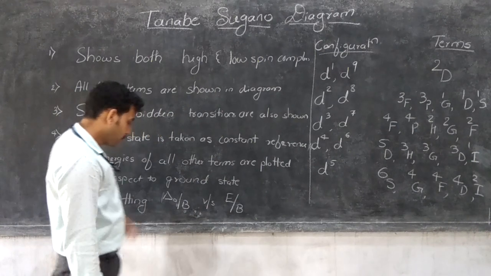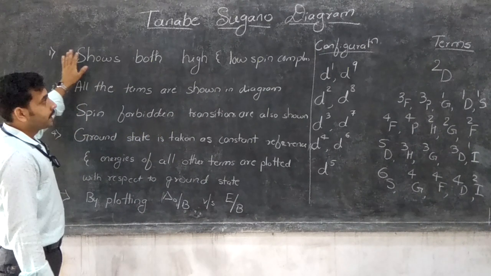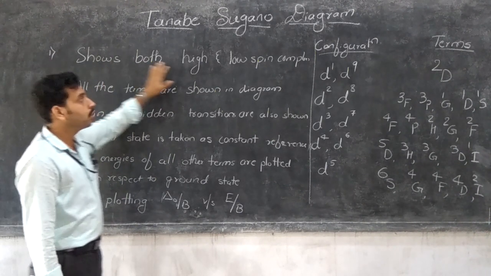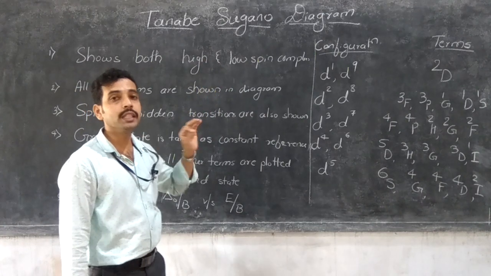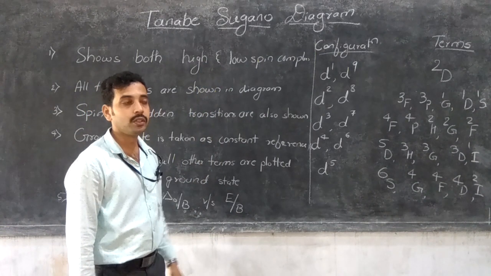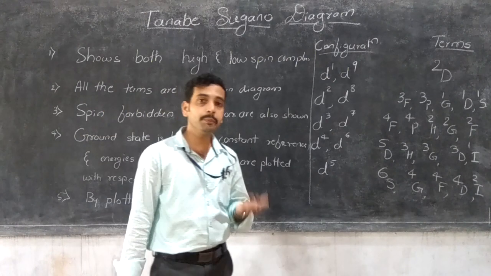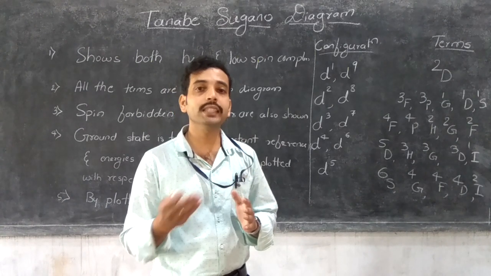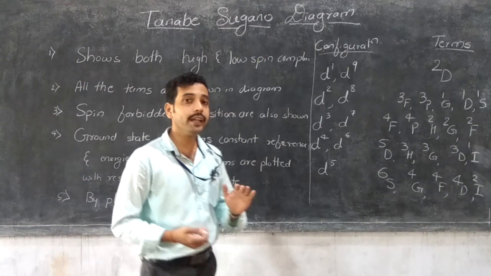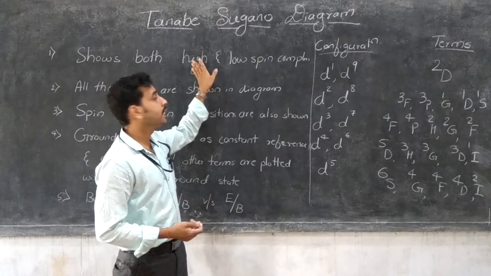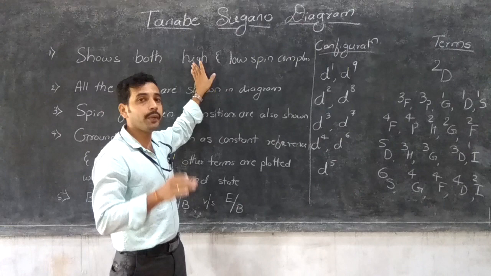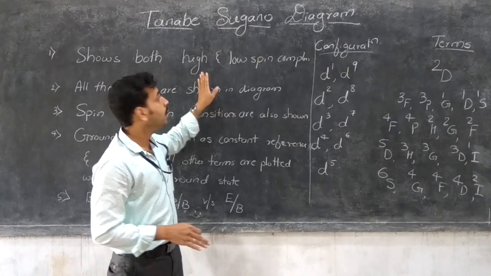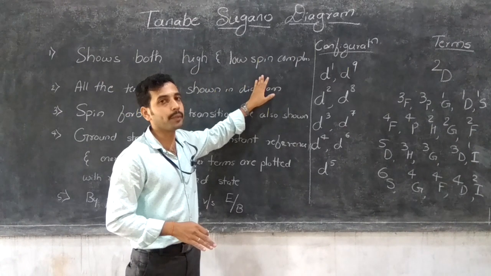So let's start with the Tanabe-Sugano diagram. The Tanabe-Sugano diagram shows both high spin as well as low spin complexes in the electronic absorption bands. Let me compare the Orgel and Tanabe-Sugano diagrams. The Orgel diagram shows only the high spin complexes and there is no interpretation of low spin complexes. But the Tanabe-Sugano diagram allows both high spin as well as low spin complexes.